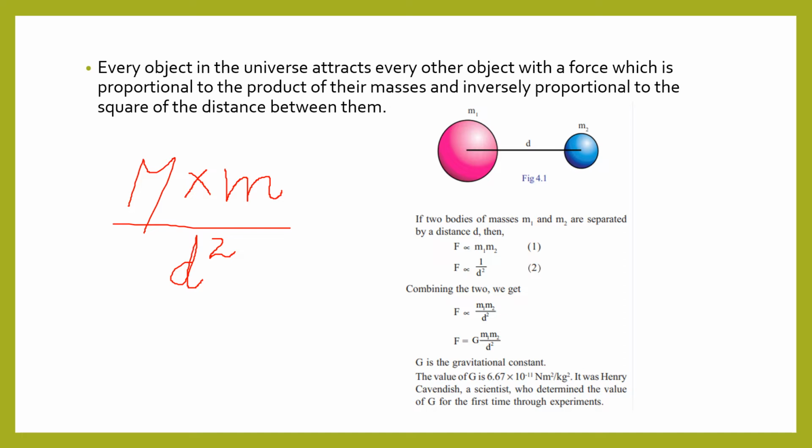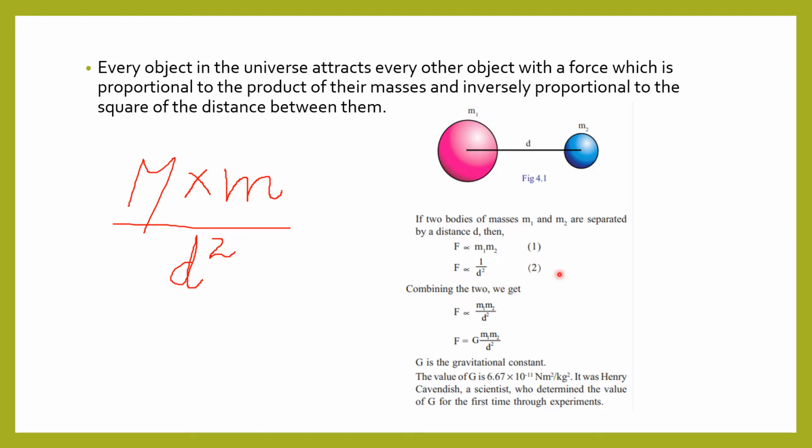Here two objects are given. This object has a mass of m1 and the small object has a mass of m2, and they are separated by a distance of small d. So if two bodies are separated by d, this force F is directly proportional to m1 and m2, and force is inversely proportional to 1 by d square.